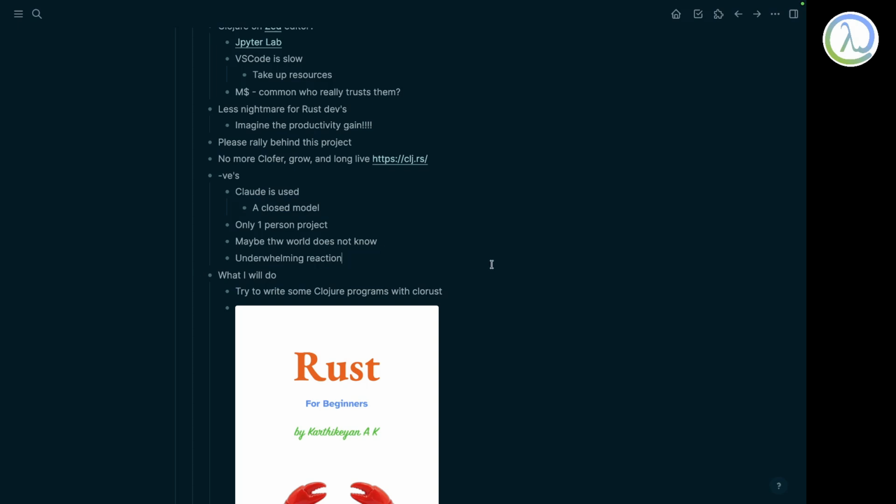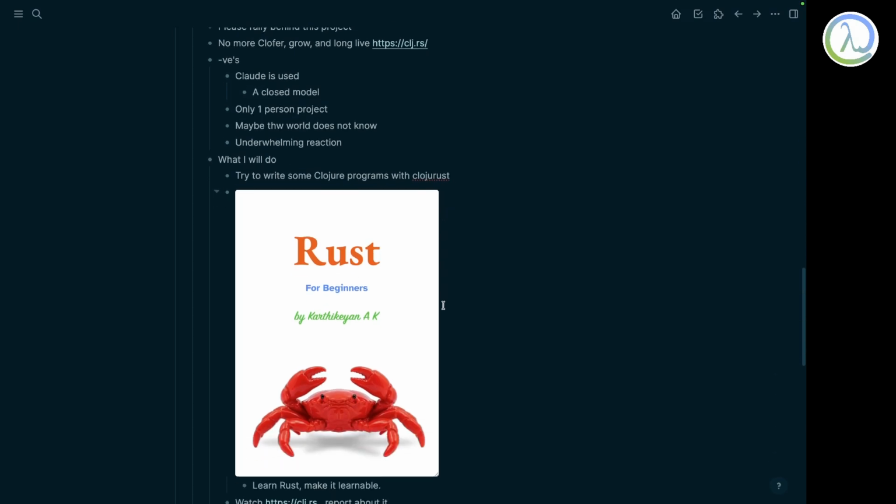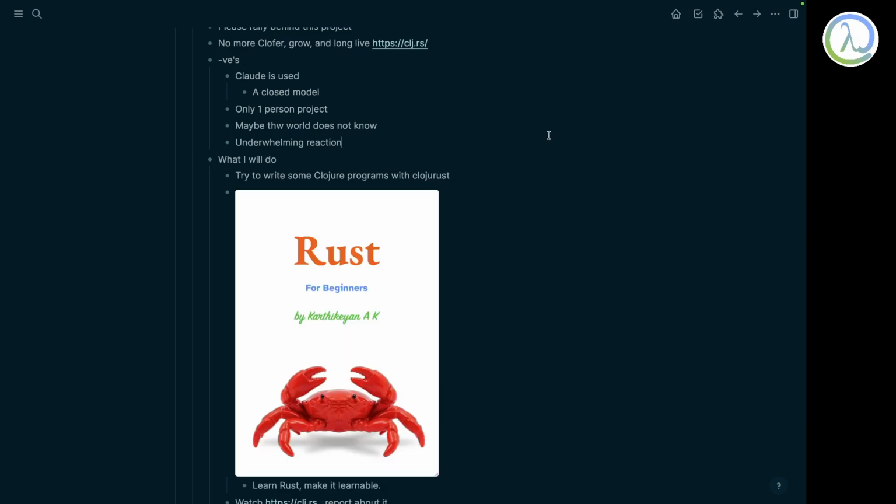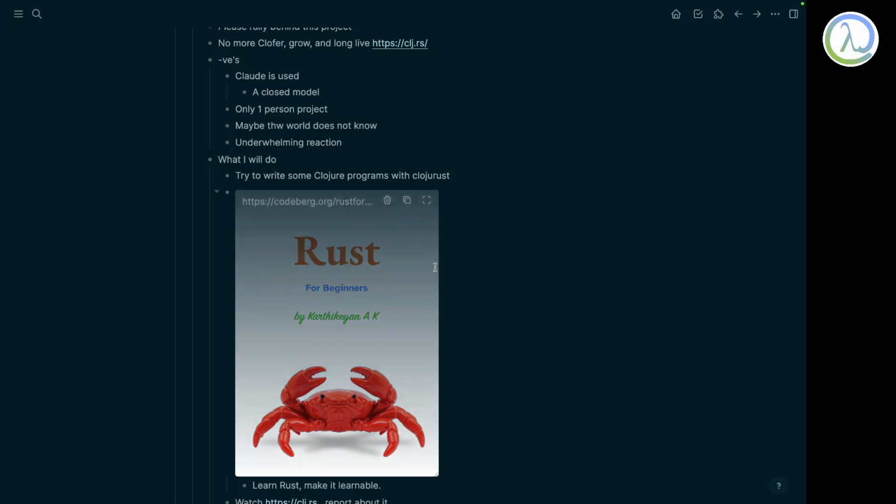So next, what I will do is try to write some Clojure programs with Clojure Rust, clj.rs. I like to call it clj.rs. It's difficult to spell. Maybe for a Westerner it's very easy to spell Clojure Rust, but for me it's difficult.